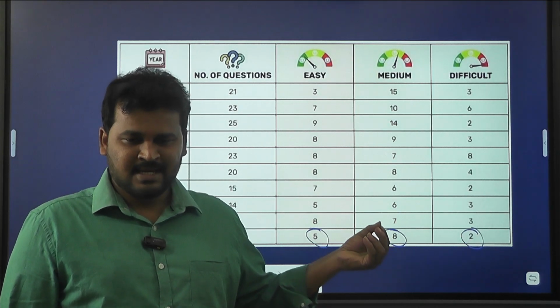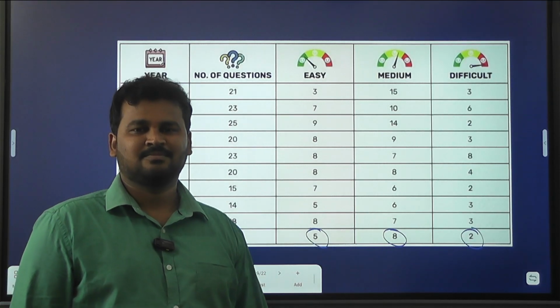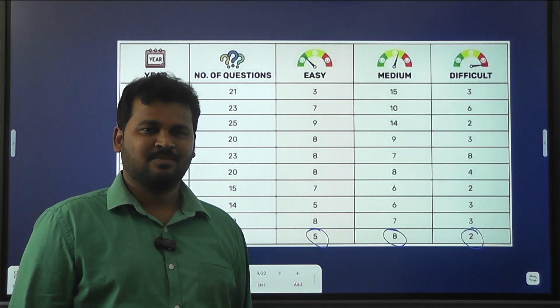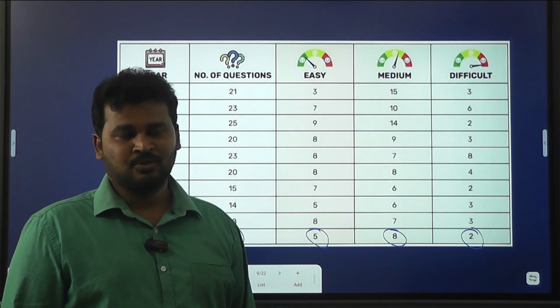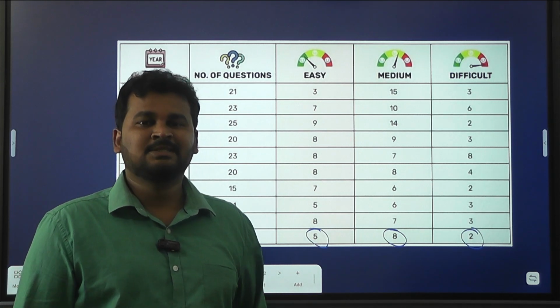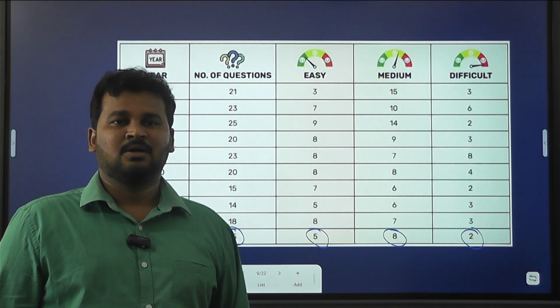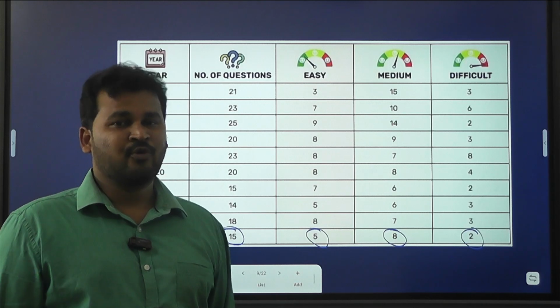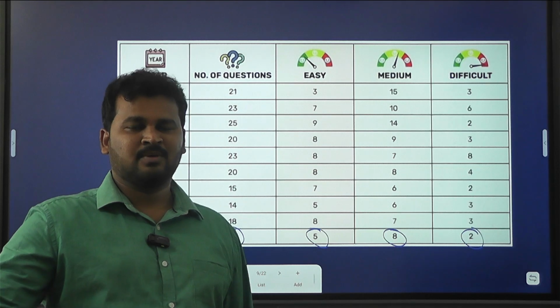If you know the exact answer, you can attempt. If not, you can skip them, because no one knows how many marks we need to qualify in the prelims examination. We just need around 60%. On average, the general cutoff will be around 100 to 110, or 115 marks if the paper is easy.